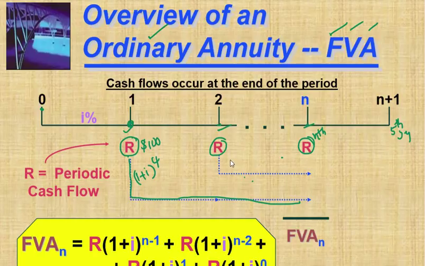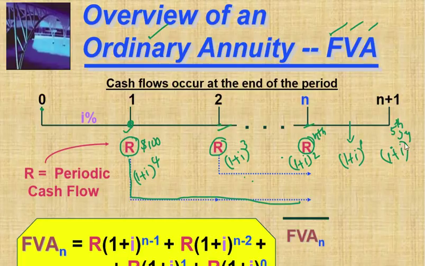Here for how many years? (1 + i) to the power 3 years. Here (1 + i) to the power 2 years because it is the third year. Now the fourth year, for example, we will take (1 + i) to the power 1 only. Then this year you are paying, in this year there is no need to take (1 + i). Same amount will be taken here. There is no need to do this, right?